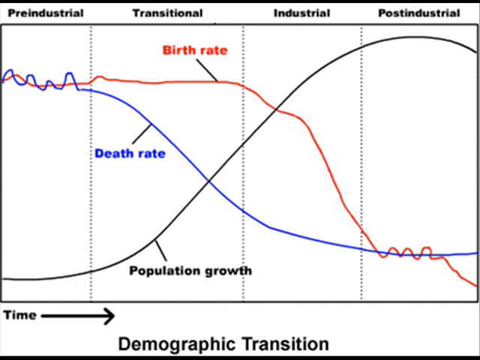When industrialization is well established, this is called the industrial stage. Birth rates stop and eventually approach the death rate. The post-industrial stage is when birth rates drop and reach the zeroing point. They will eventually fall below the death rate, resulting in negative population growth. Over the past 150 years, the United States and some European countries have experienced this gradual transition. This movement is faster in developed countries.